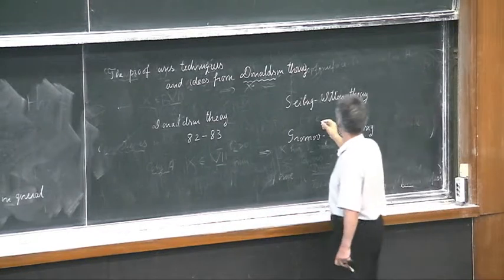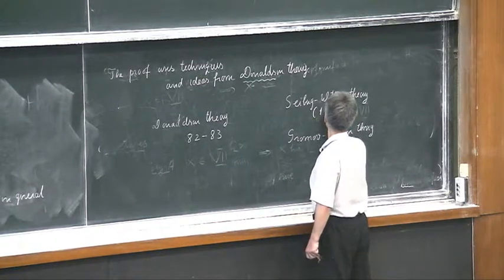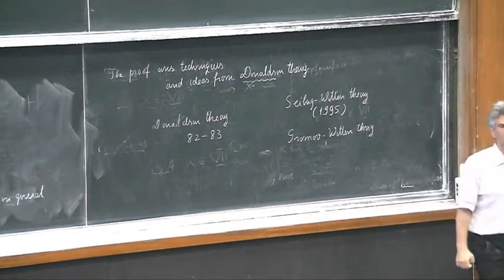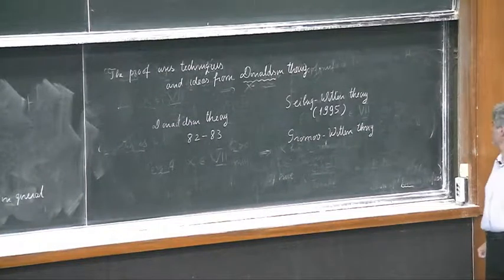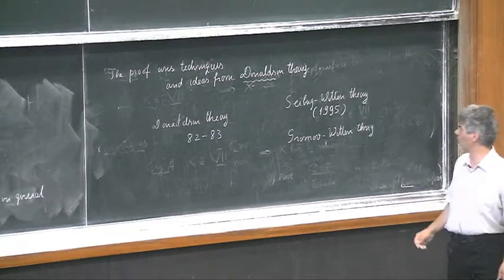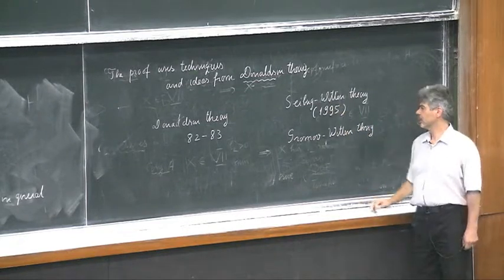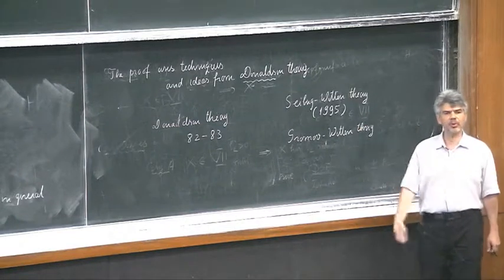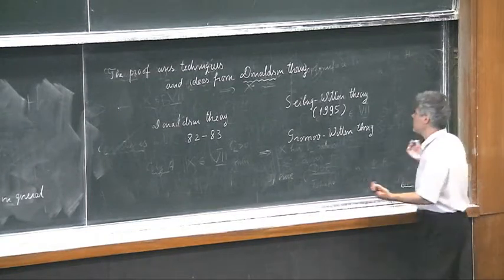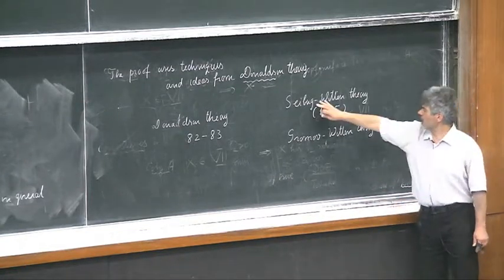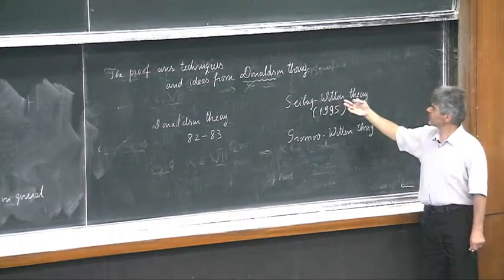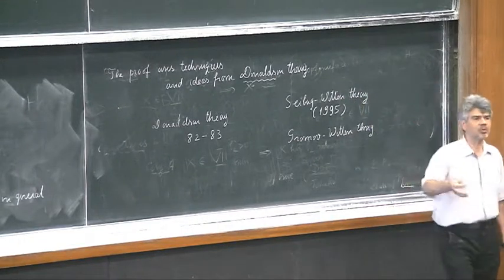So Seiberg-Witten theory has been introduced in a mathematical way in '95. And Gromov-Witten has been developed in many stages, but I would say it's more or less contemporary with Seiberg-Witten, at least developed in a formal way, achieved also in the 90s. What is interesting is that in Seiberg-Witten theory and Gromov-Witten theory, we have theorems concerning curves, pseudoholomorphic curves.